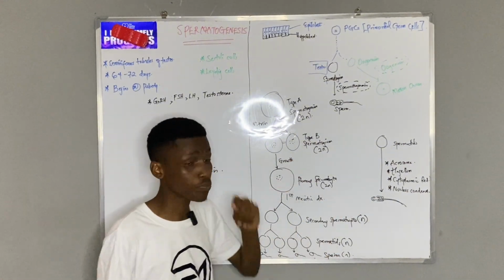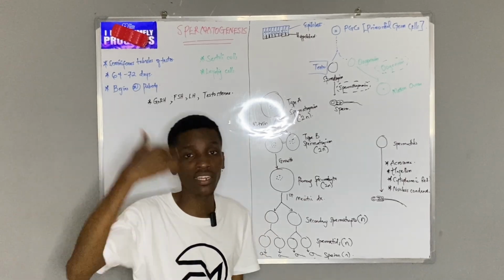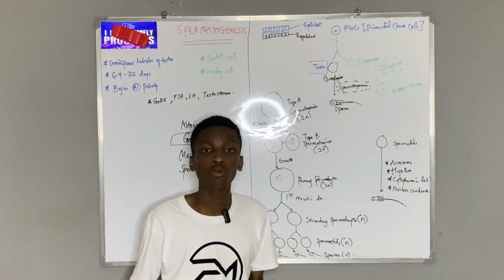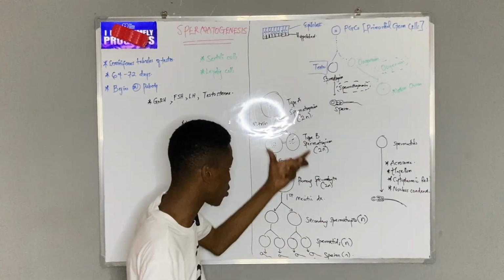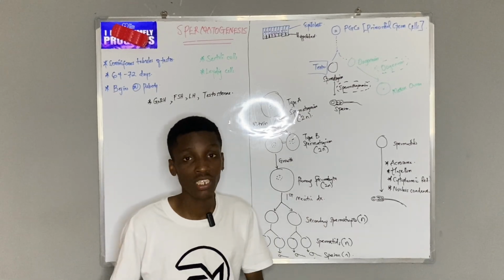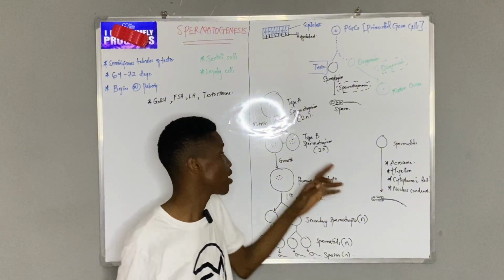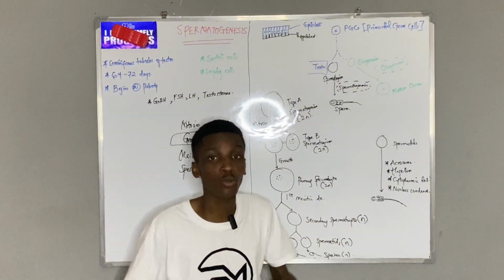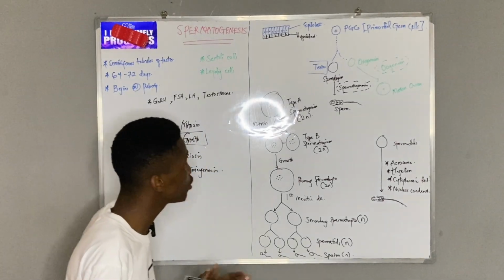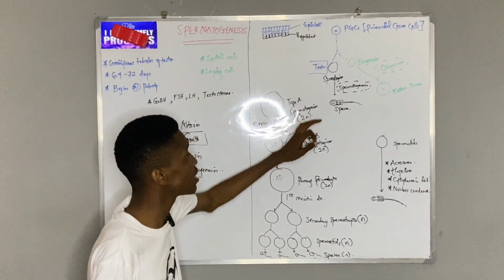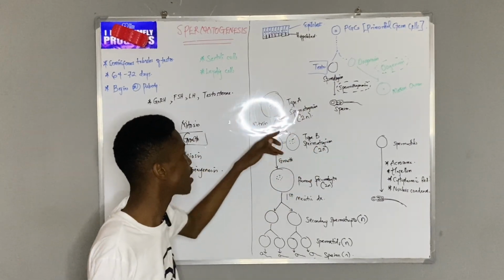But when I come to type B, the essence of changing to type B is so that type B can go ahead to enter the spermatogenic pathway. Thus, it can continue down to become primary spermatocyte. So the key role of type A was self-renewal, whereas the key role of type B is to actually initiate or continue spermatogenesis.